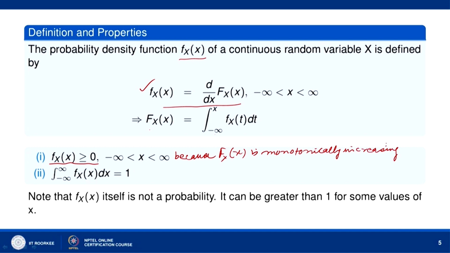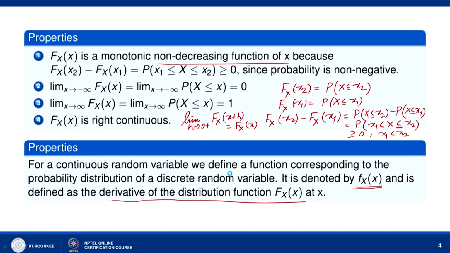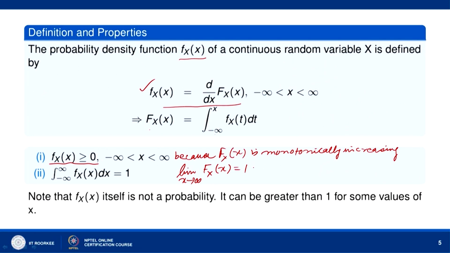F_X(x) is monotonically increasing. So, its derivative is non-negative. So, f_X(x) is greater than or equal to 0, and furthermore, the limit as x tends to infinity of F_X(x) is equal to 1. We have assumed that the limit as x tends to infinity of F_X(x) is equal to 1. So, from there, this will be equal to the integral from minus infinity to infinity of f_X(t) dt.